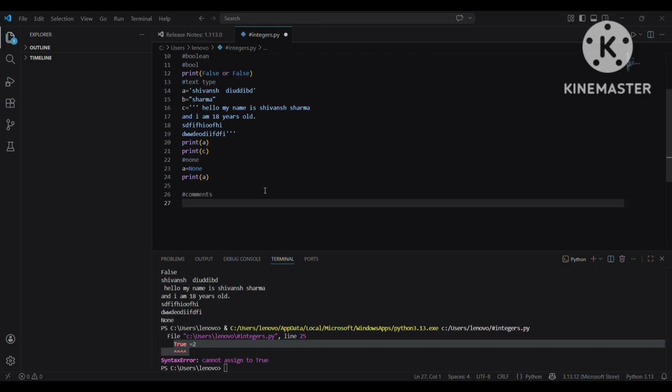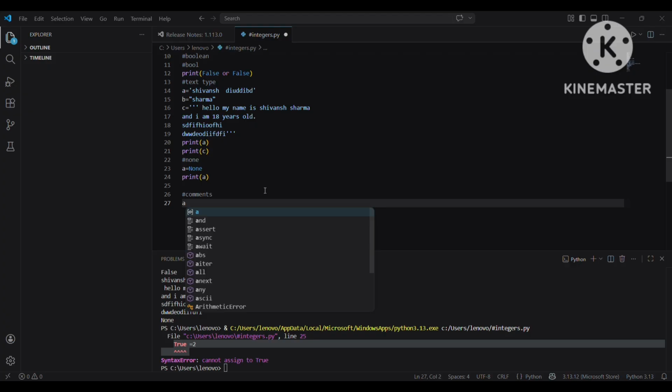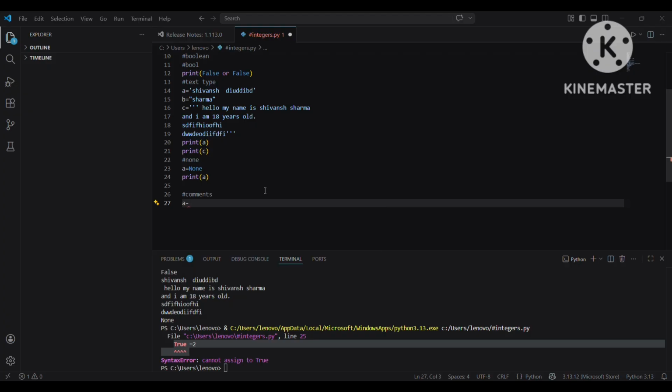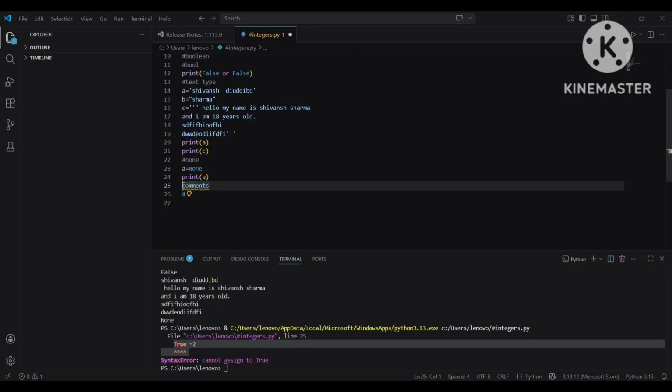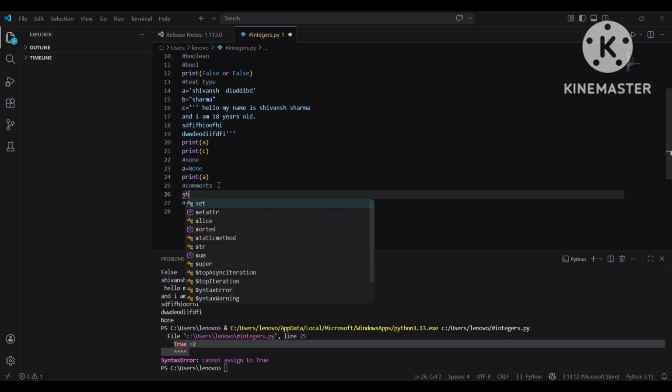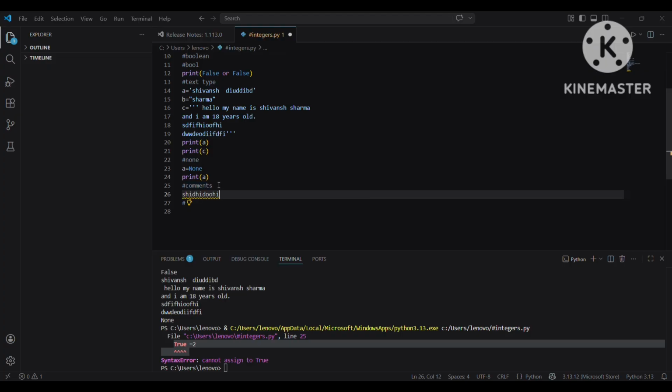Comments. So first is A equals 5. Wait a second. You can see the first is cleared by this one. Like I have used hash and typed comments. It will not be considered as an input. But if I move the cursor to the next line and do the same, it will throw an error. Look, here's the red line under this one.